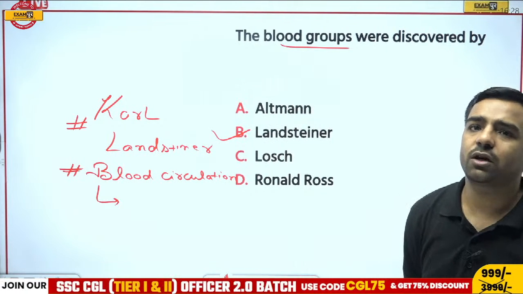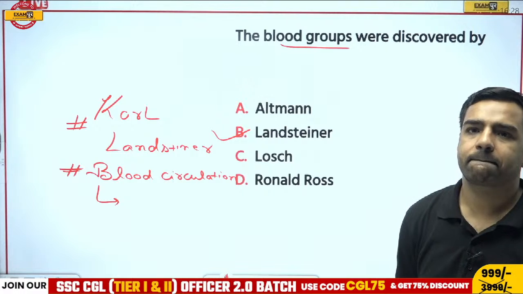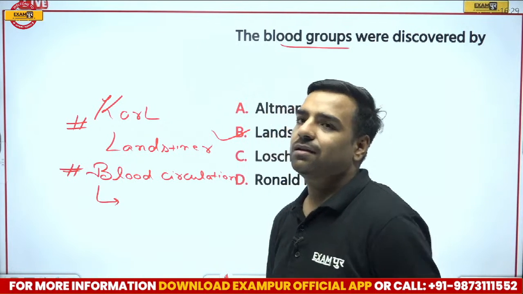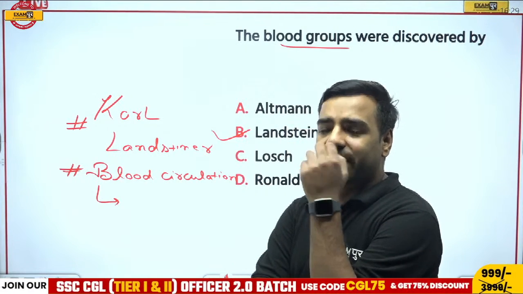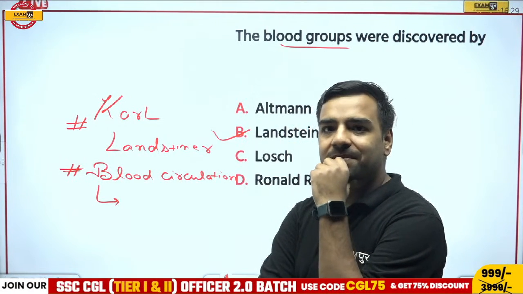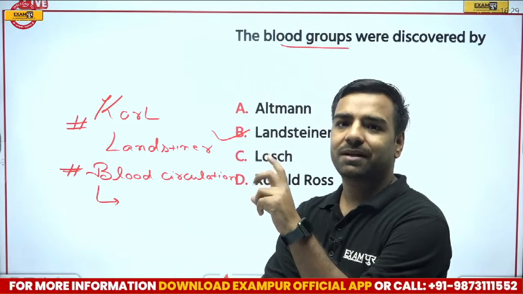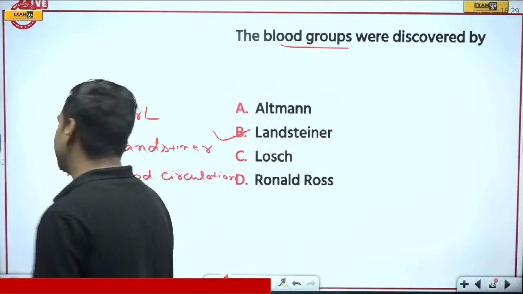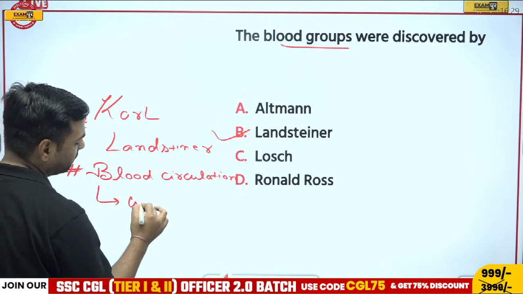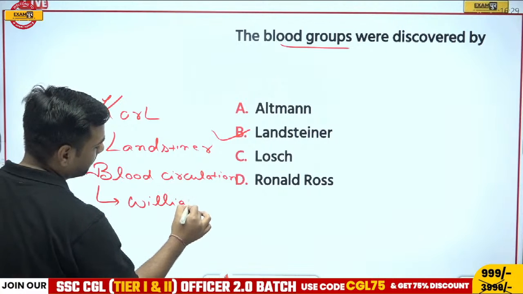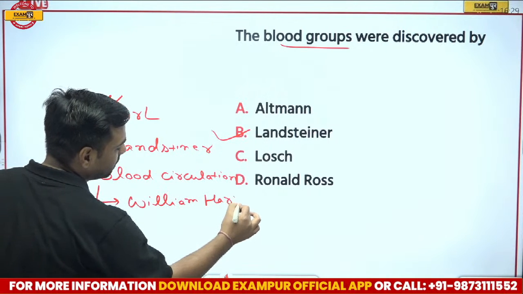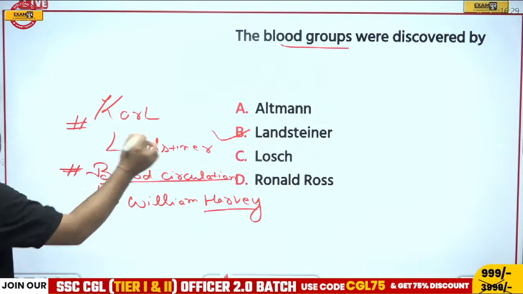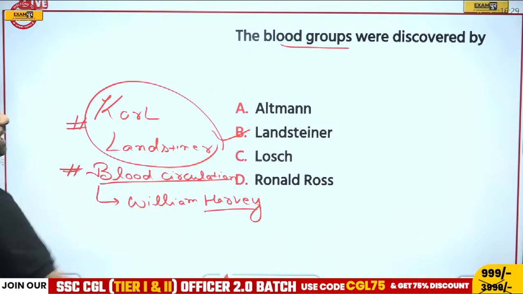True, Abhijit. Talking about blood circulation. He was... Yes, waiting. Anyone? Both the things are important, and it creates confusion when it is asked. Very good. So Gobinath has told, sir, it would be Harvey. Let me tell you, his full name was William Harvey. So Harvey was the one who has discovered this blood circulation. And if I talk about blood groups, it was discovered by Karl Landsteiner.